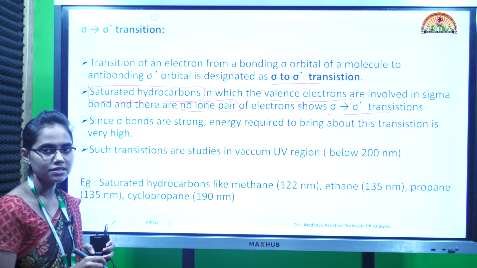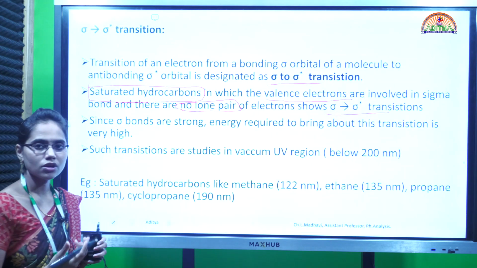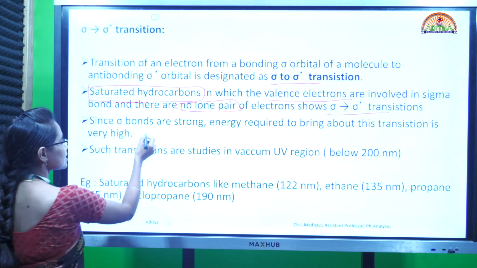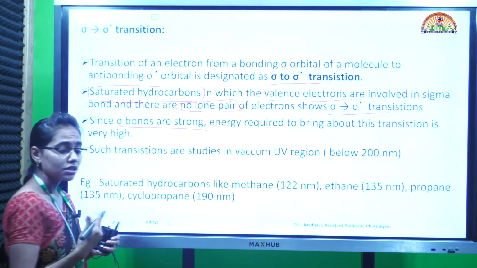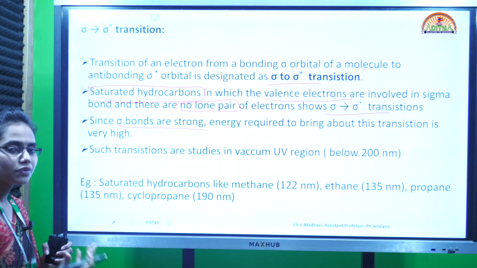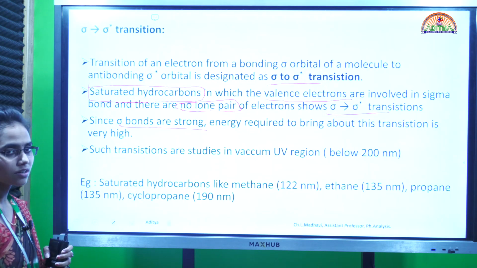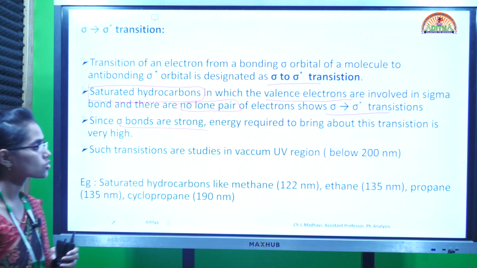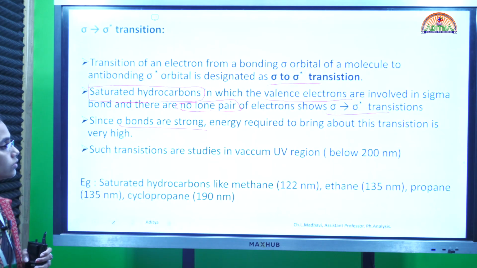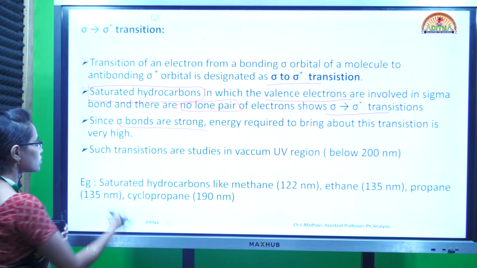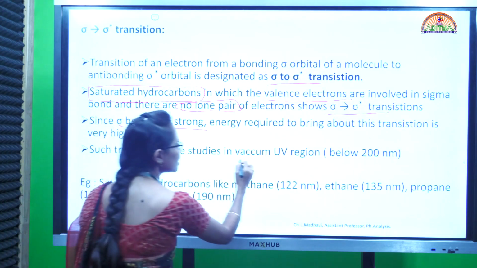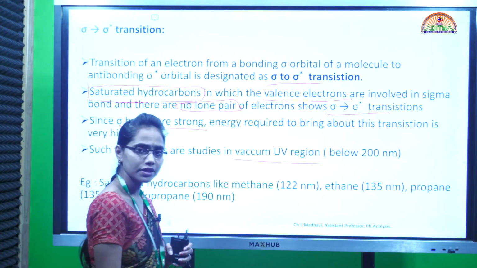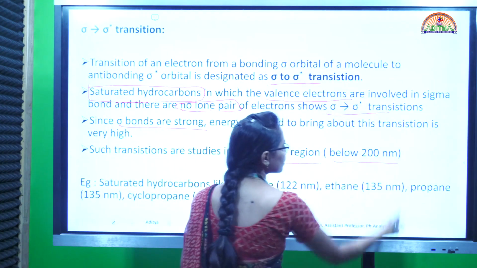Again, getting back to the basics, sigma bonds are very strong because the sigma electrons are very tightly held. As the sigma bonds are very strong, it is very difficult for UV radiation to bring out such transitions. Since the energy required is very high, such transitions are studied only in the vacuum UV region, that means below 200 nanometers.